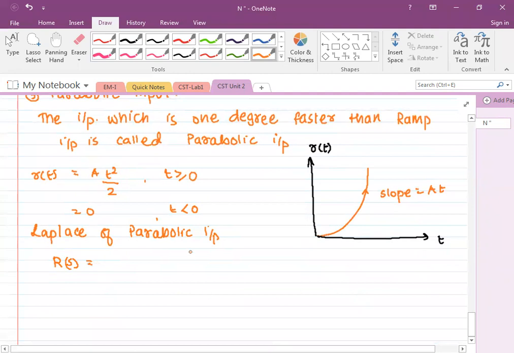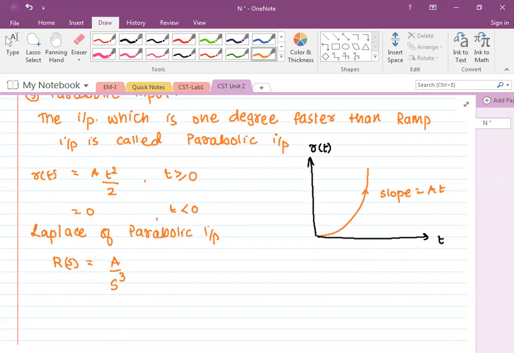Laplace of t square by 2, anybody know? It is 1 by s cube. So the Laplace is A by s cube. Remember this.